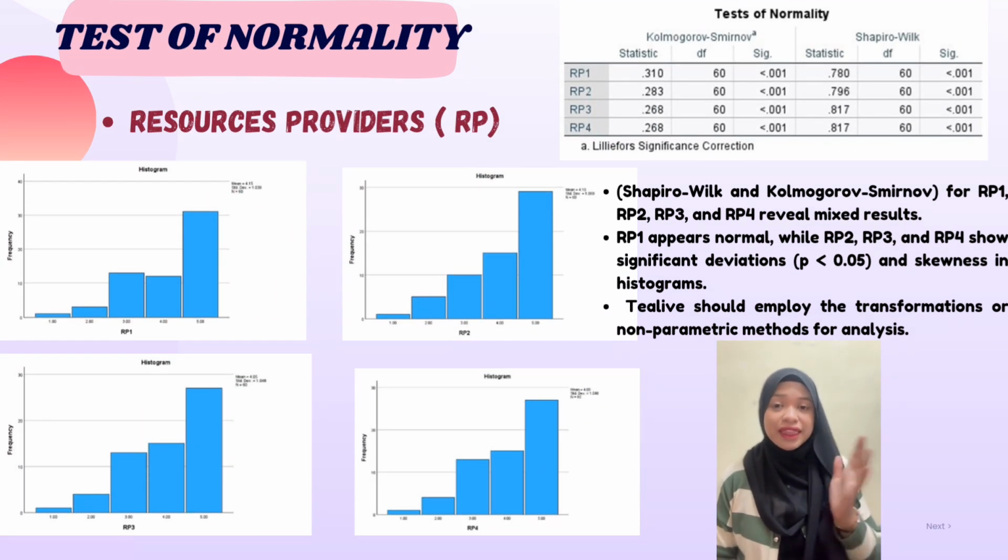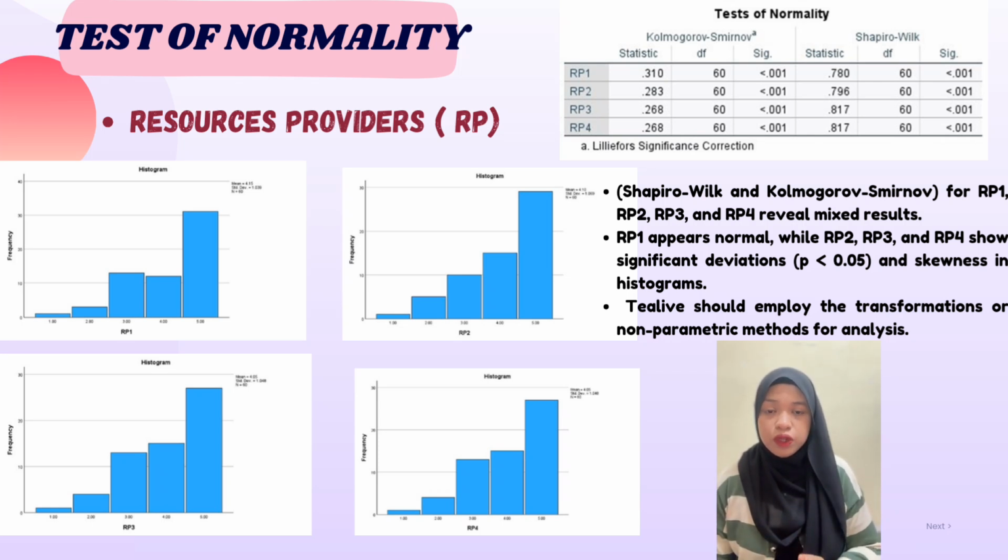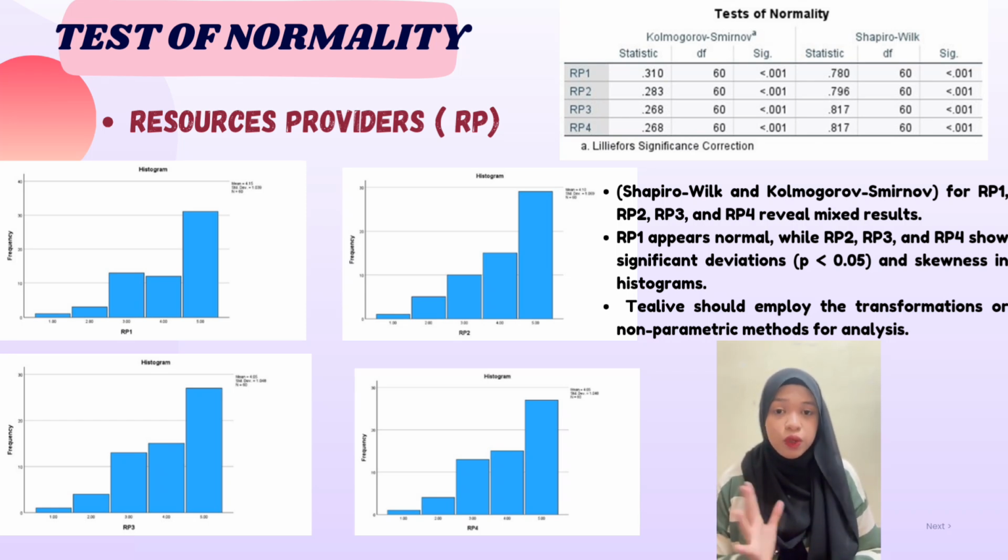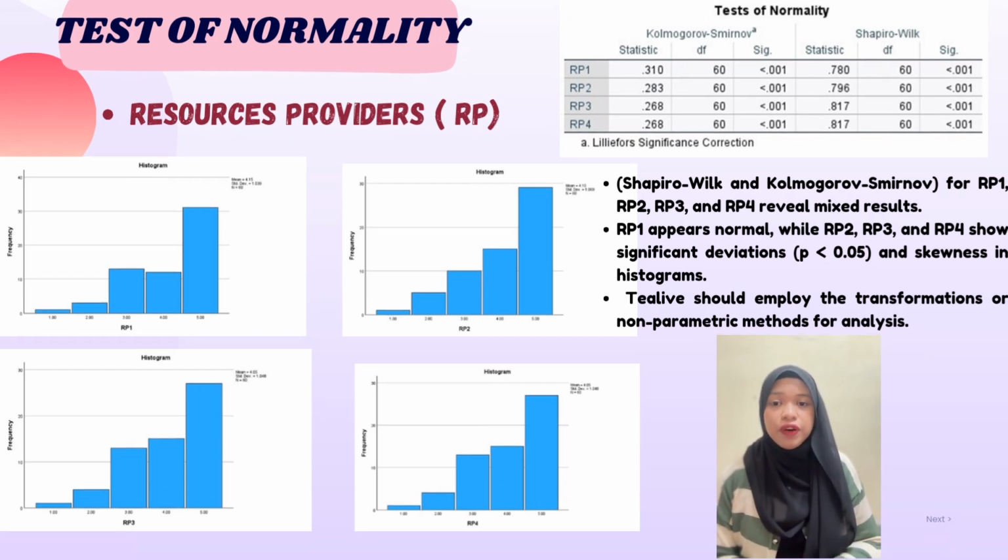So I will present about the test of normality. Firstly, the test of normality of resource providers. The Shapiro-Wilk and Kolmogorov-Smirnov tests for RP1, RP2, RP3, and RP4 reveal mixed results. RP1 appears normal, while RP2, RP3, and RP4 show significant deviation, P lower than 0.05, and skewness in the histogram. Overall, the data lacks normality, suggesting T-Life should employ transformation or a non-parametric method for analysis.